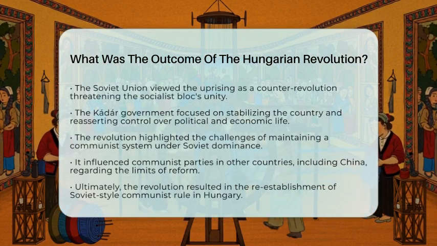The events in Hungary also influenced communist parties in other countries, including China, prompting reflections on the limits of reform within socialist states. In the end, the Hungarian Revolution resulted in the re-establishment of Soviet-style communist rule. However, it left a lasting impact on how people viewed Soviet communism.